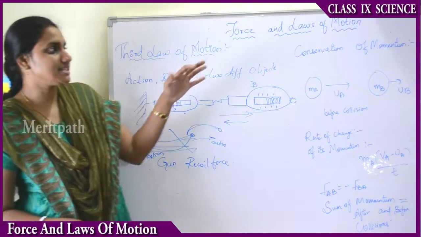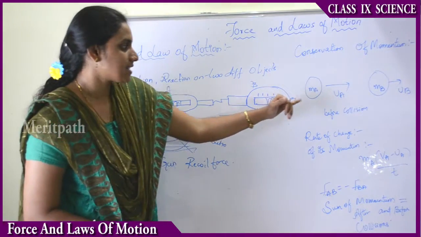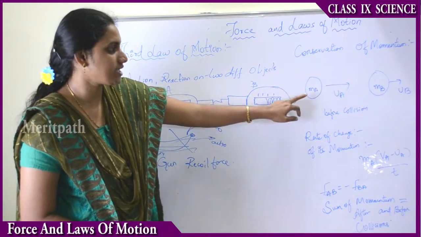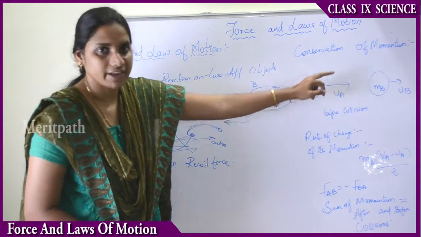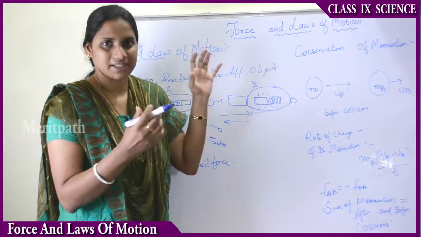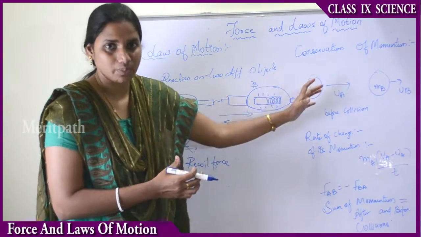And we can see the conservation of momentum here. Let us take two objects of mass mA and mass mB, having velocities vA and vB. Before these two masses collide, there is movement of the two objects, right?